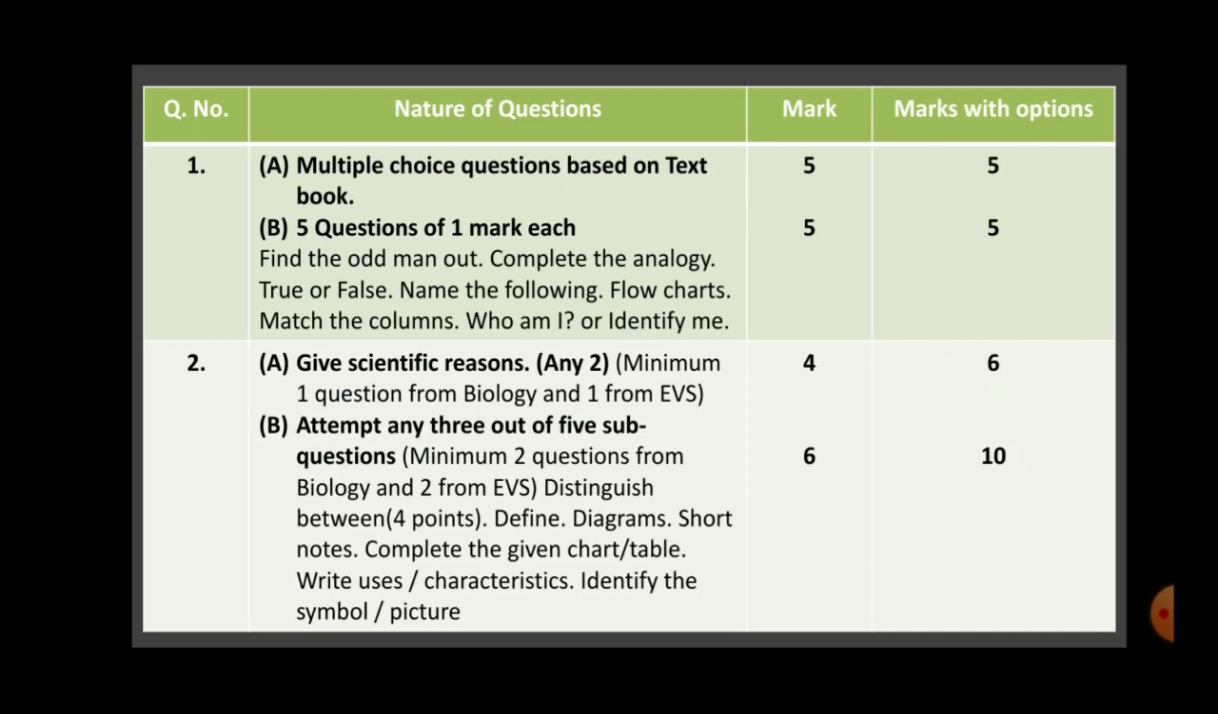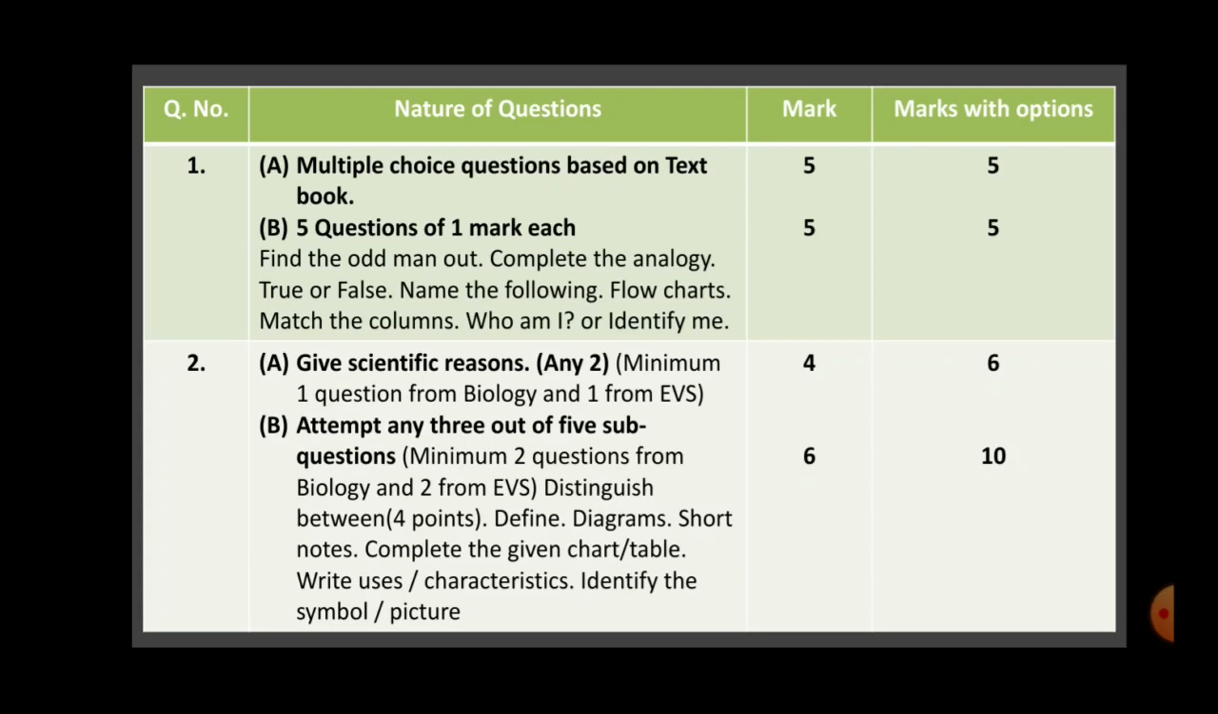Flowcharts can be asked. Then match the columns or match the pairs. Here also you copy column A as such and write the column B answers in front of column A. Then who am I or identify me. These are the varieties of questions which can be asked in first B.